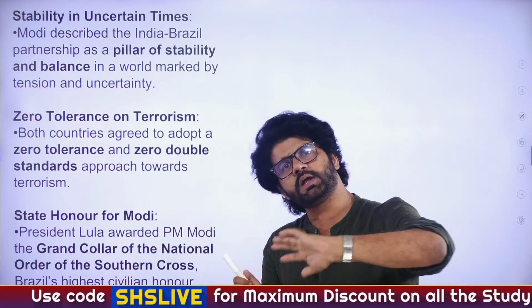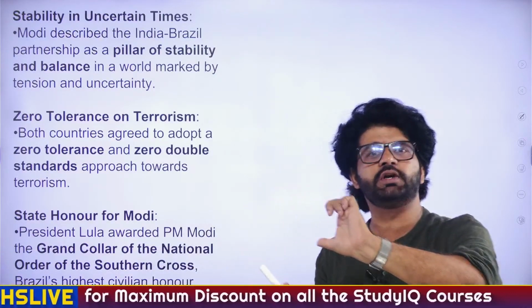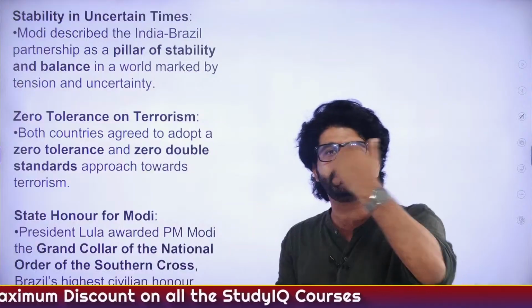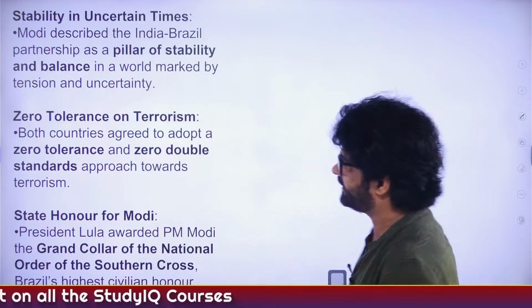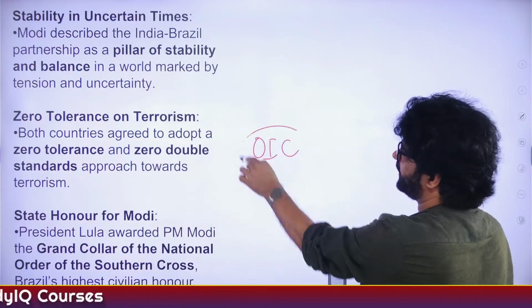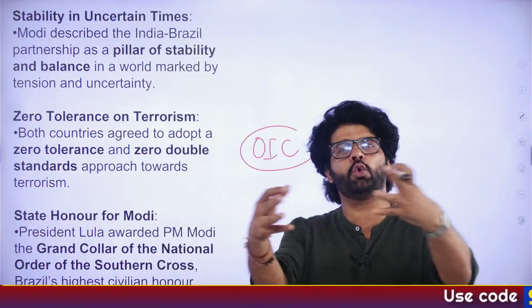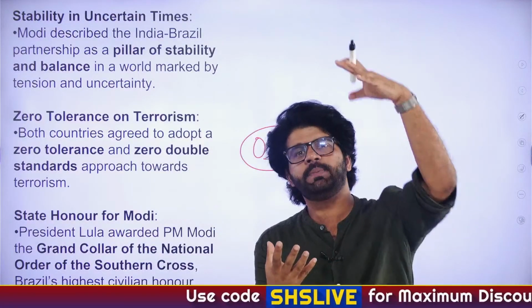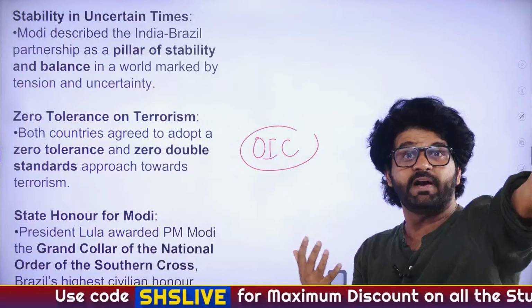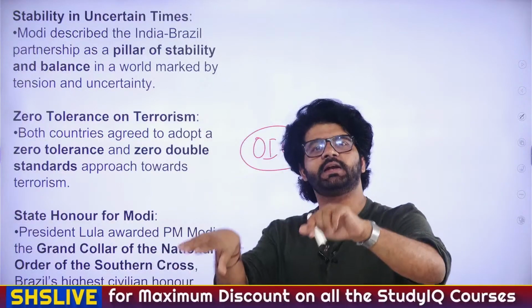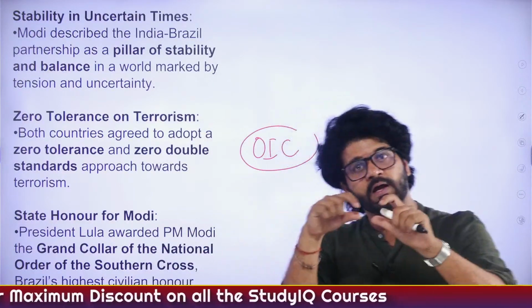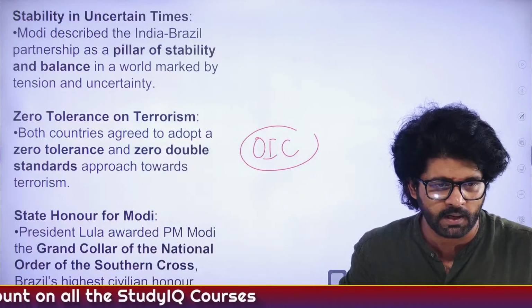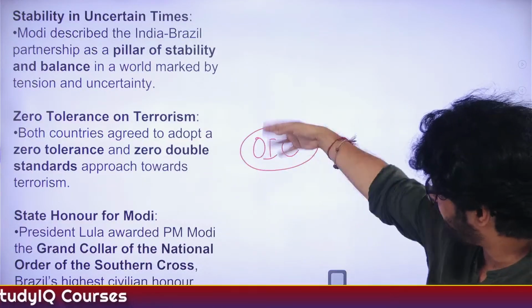And Brazil supports India's stance on terrorism. Like we talked about in the previous Hindu analysis, we have talked about OIC countries, Organization of Islamic Cooperation. India and OIC countries don't converge on the definition of terrorism, because for many OIC countries, the people there in Kashmir are freedom fighters. But India and Brazil are converging on the definition of terrorism. This is also one point which you have to keep in mind. So again, zero tolerance on terrorism, that is what is written here.